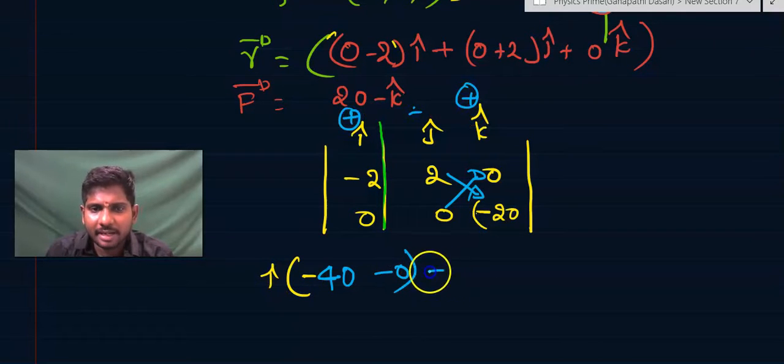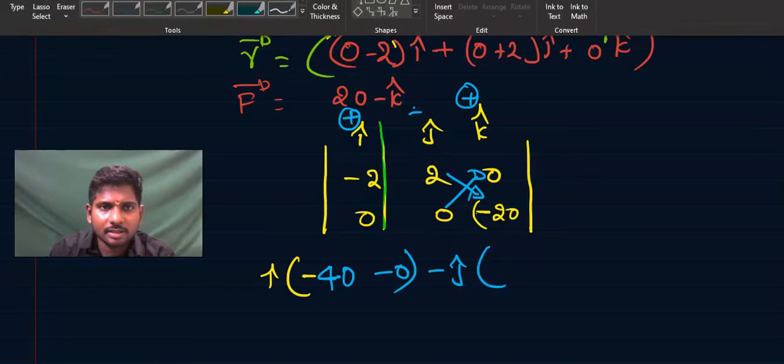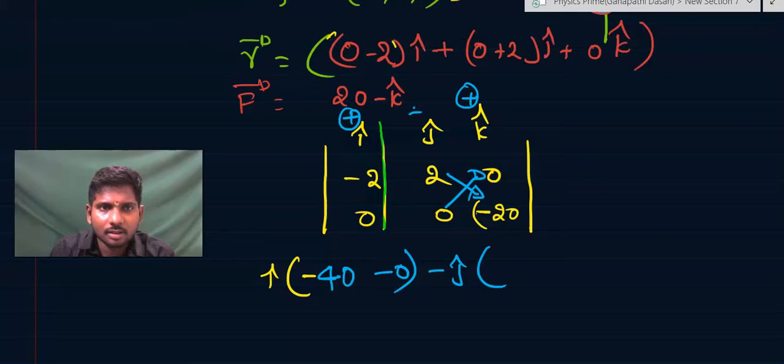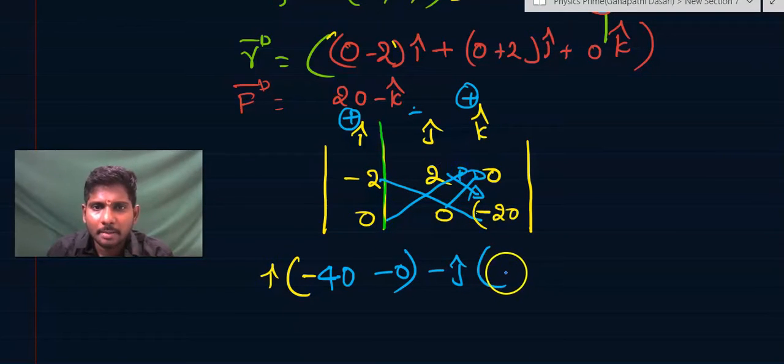In a similar way, minus j cap into, you eliminate its row and column and find minus j into minus 2 into minus 20, that is nothing but plus 40, minus 0.